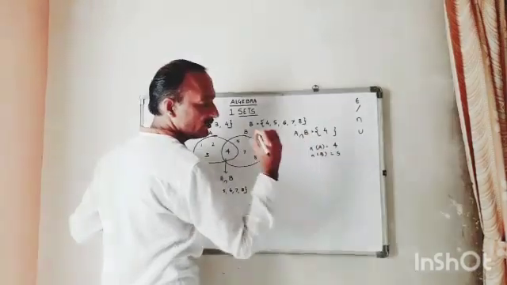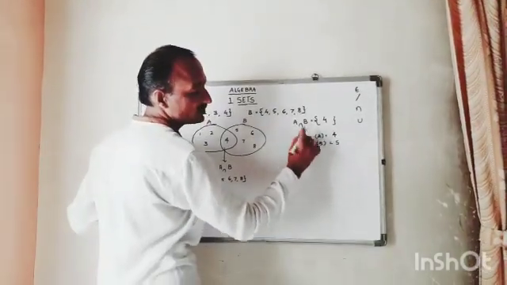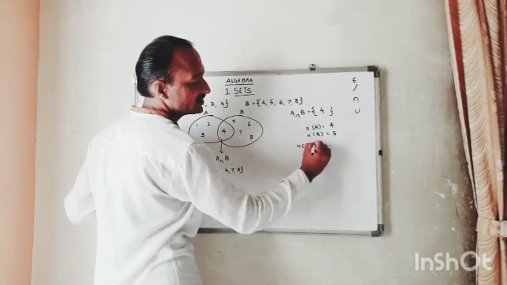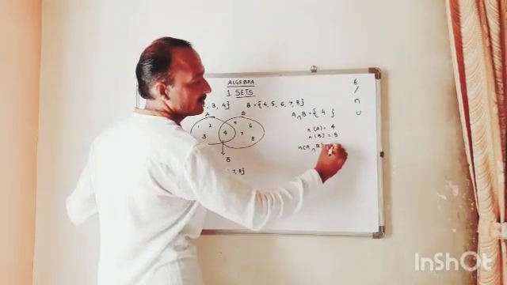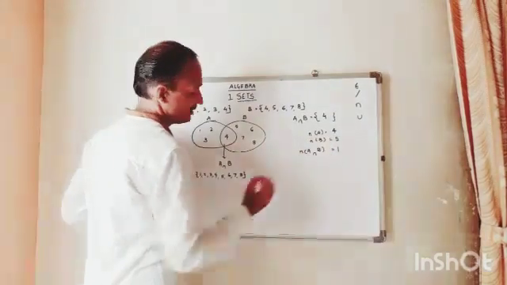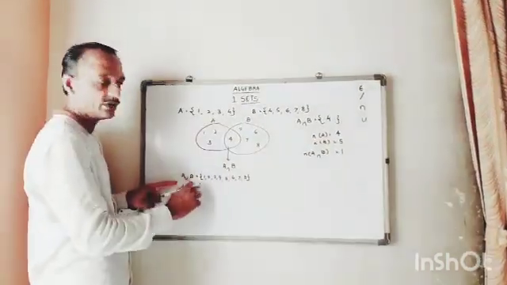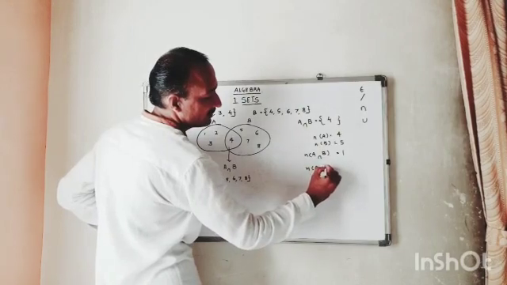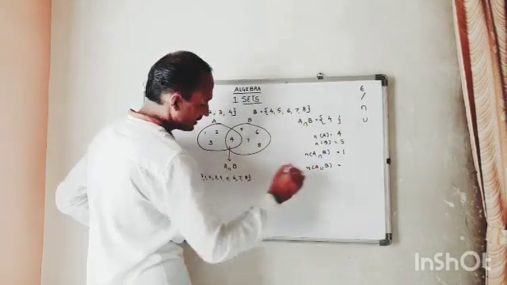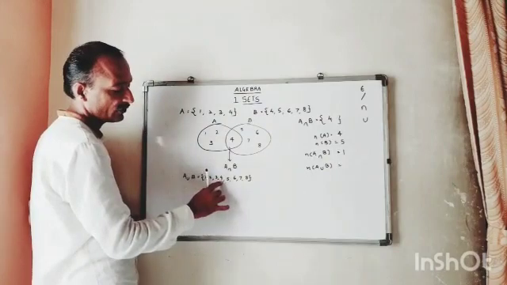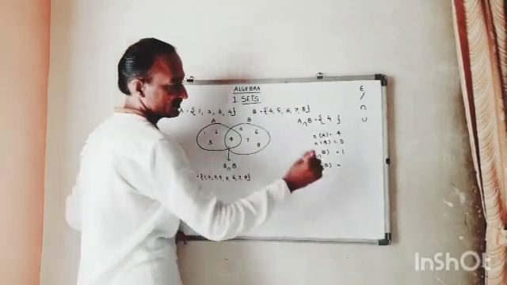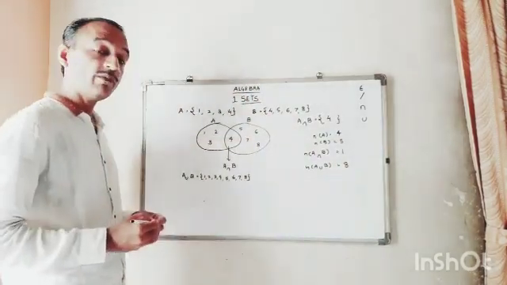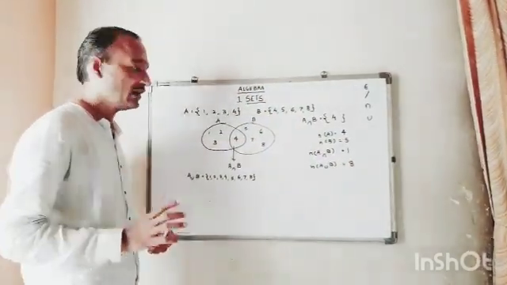Number of B is 5. Then number of A intersection B, only 1. Number of A union B: how many are there? 1, 2, 3, 4, 5, 6, 7, 8. 8.